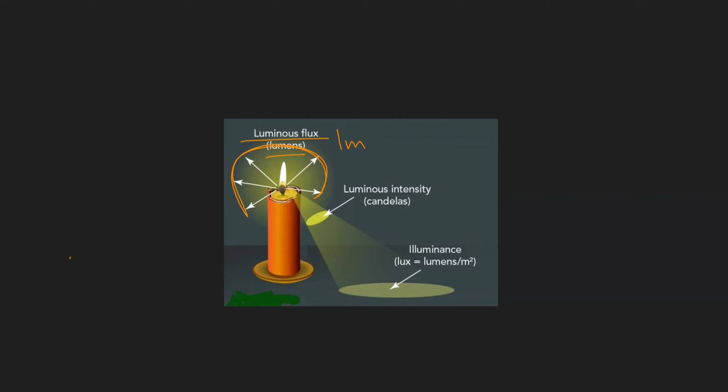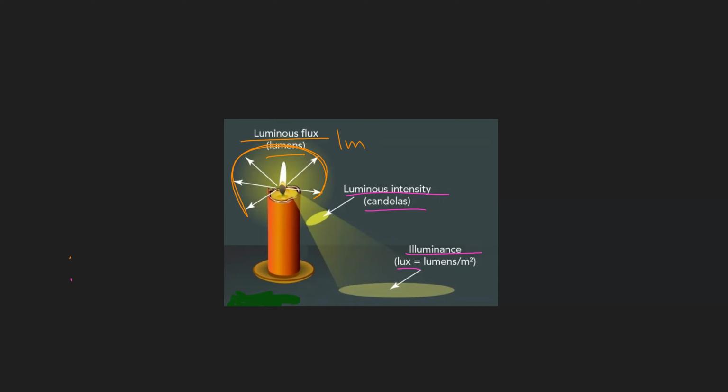So you understand now, luminous flux is the total amount of light that is coming out from a source of light, and its unit is lumen. So you understand what luminous flux is, which is the first word here. Okay, what about the second one now? We have luminous intensity, and its unit is candela, and also illuminance, and its unit is what? Lux. What's the difference between them?